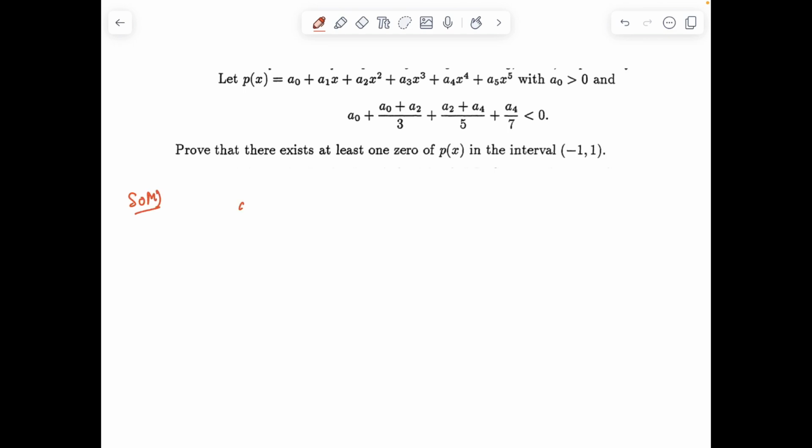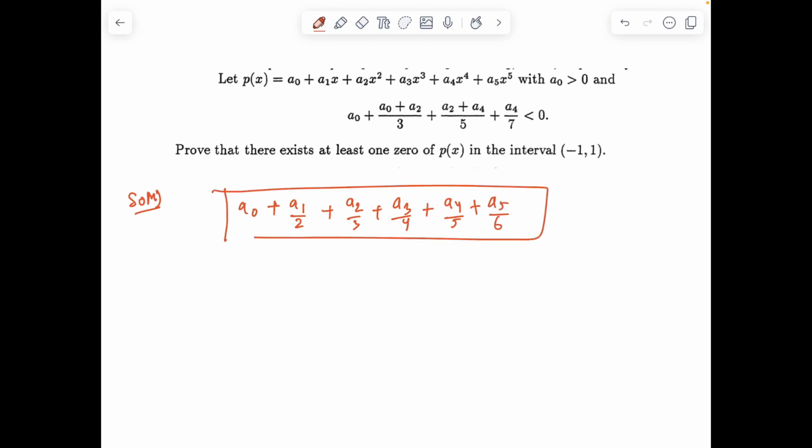Usually the problem which was asked is a0 plus a1 by 2 plus a2 over 3 plus a3 over 4 plus a4 over 5 plus a5 over 6. And for that the motivation is quite clear, because I would consider the integral of p(x) dx as a polynomial, let's say psi of x, from 0 to x.